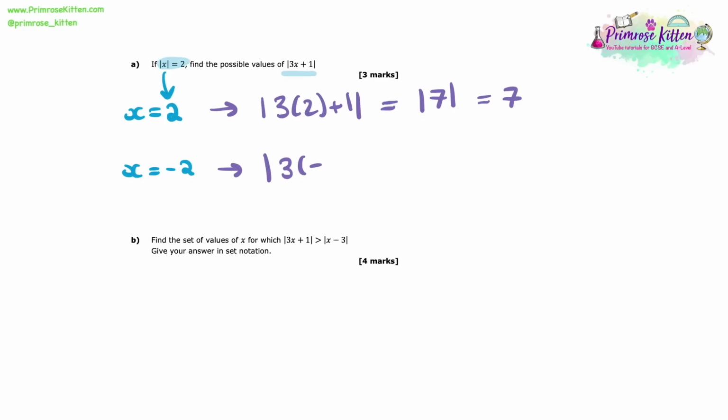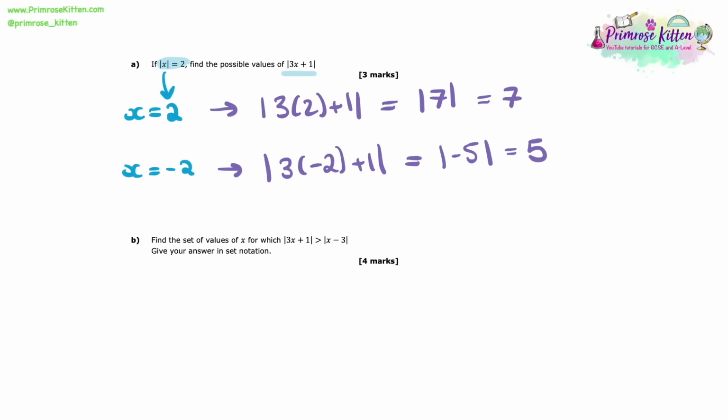Then if we do the modulus of 3 times minus 2 plus 1, then we end up getting the modulus of minus 5. And remember, modulus makes negative values positive, so therefore we get 5. And so those are the possible values of mod 3x plus 1: 7 and 5. Now we're asked to find the set of values of x for which the modulus of 3x plus 1 is bigger than the modulus of x minus 3.